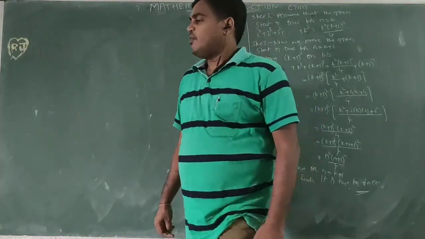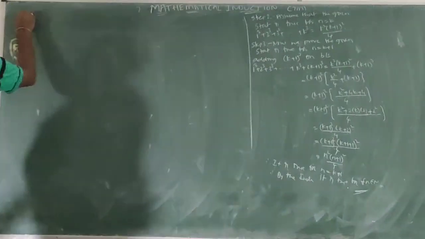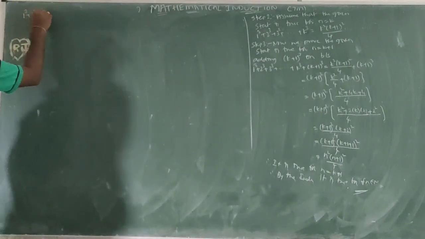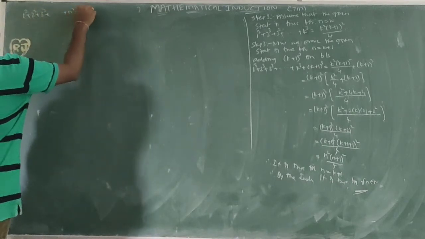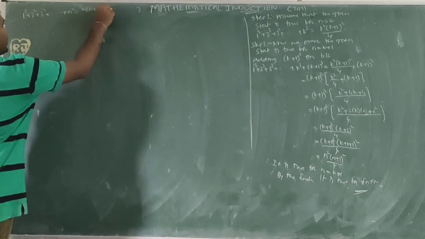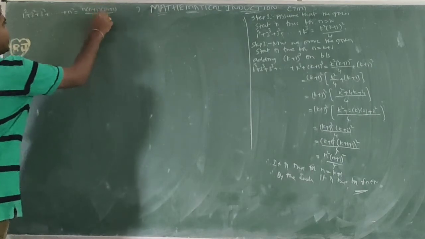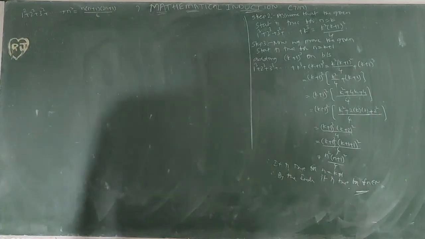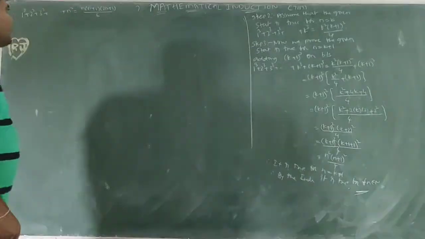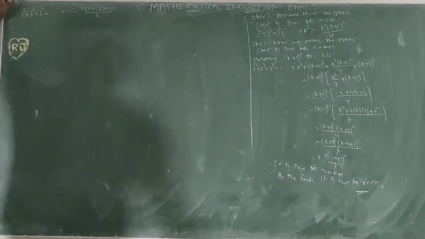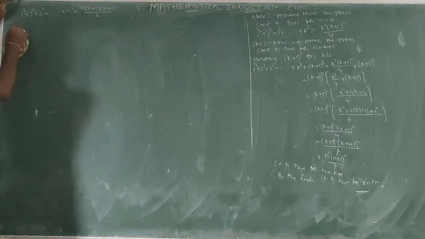Now we will do 1 square plus 2 square plus 3 square plus up to so on plus n square equal to n of n plus 1 of 2n plus 1 by 6. So this is the question, a similar kind of problem. First, step 1.